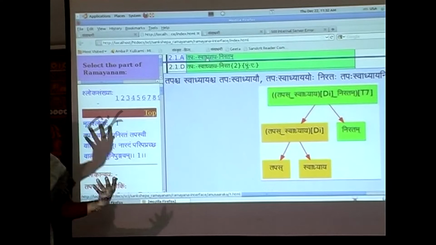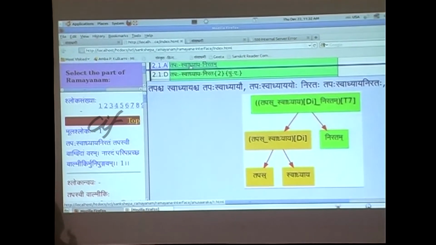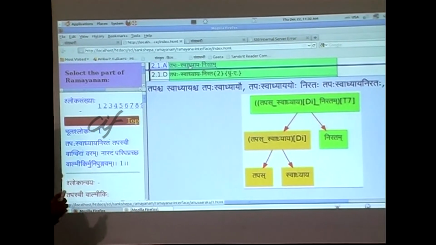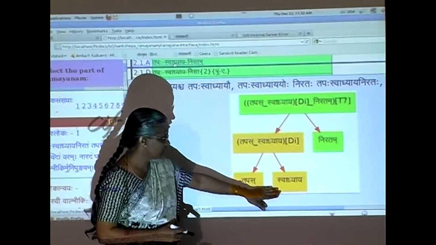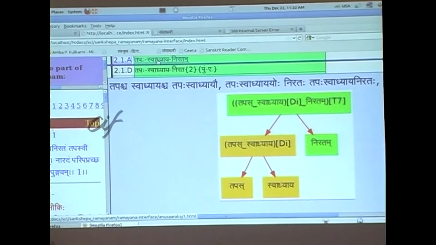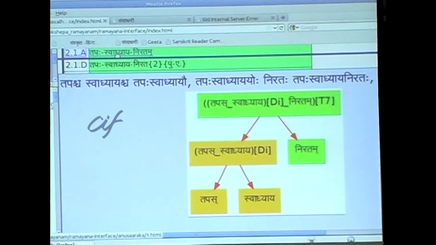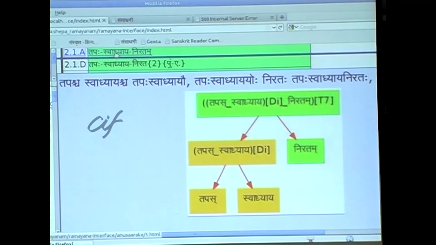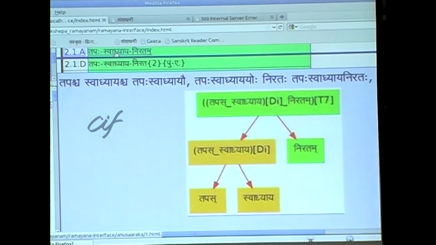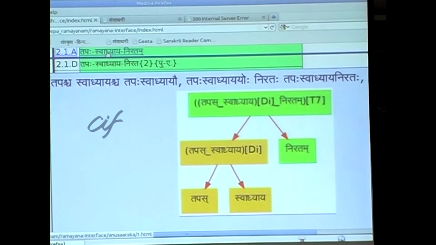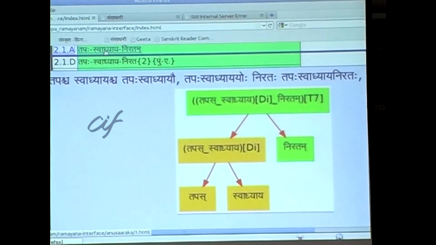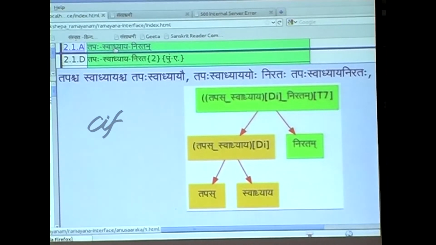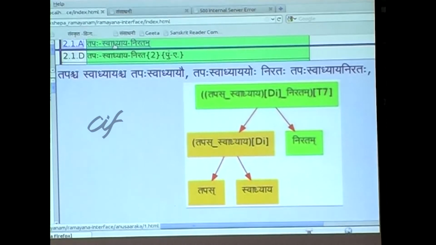We should also know how they are grouped together to get the meaning. So, here we have help. Tapas and Swadhyaya are grouped together by itaretara dvandva. We get Tapasvadhyaya. And then Tapasvadhyaya and Niratam are joined together. The underlying compound is Saptami Tatpurusha.